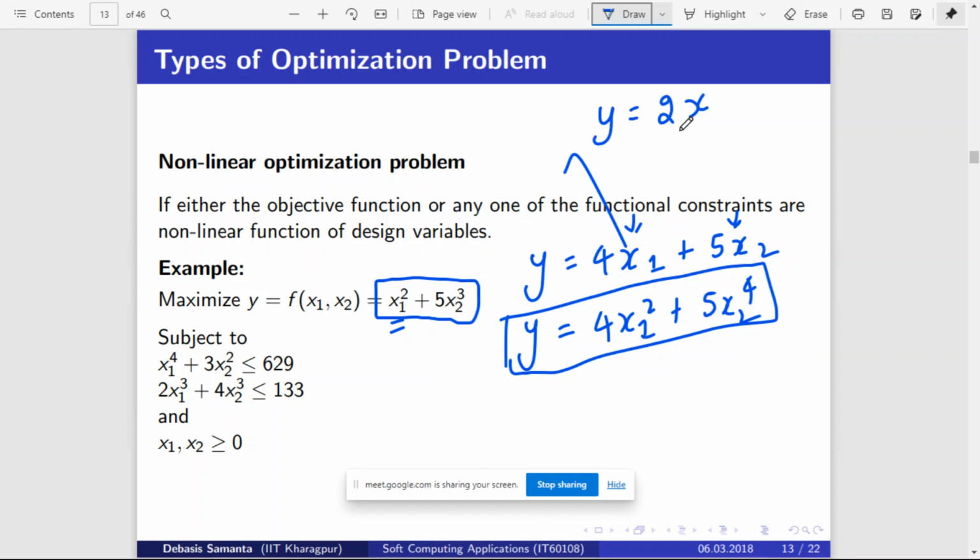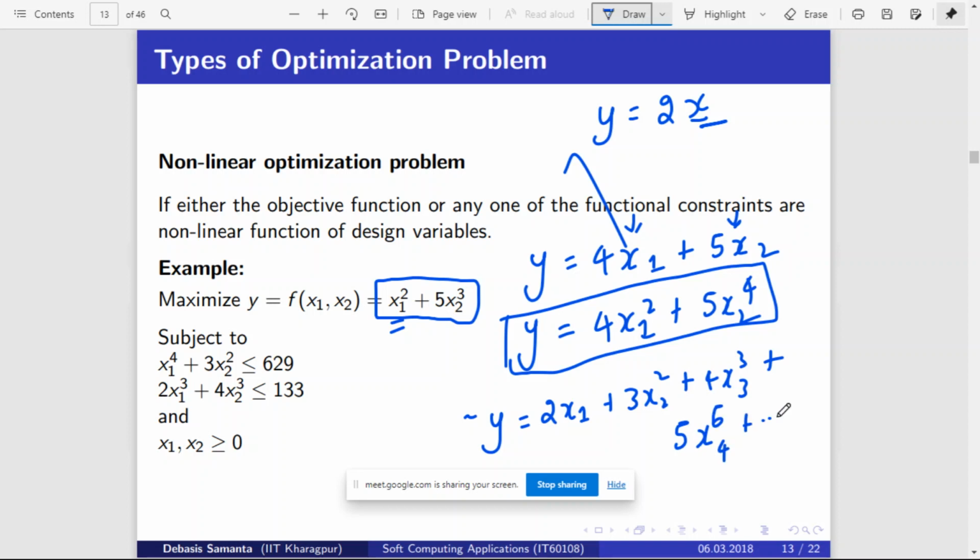Here it's only one parameter and its degree is also 1. But here, it has two parameters and its degree is 4. Similarly, if you take some other function, something like y is equal to 2x1, 3x2 square, 4x3 cube, 5x4 to the power 6, and so on and so forth.